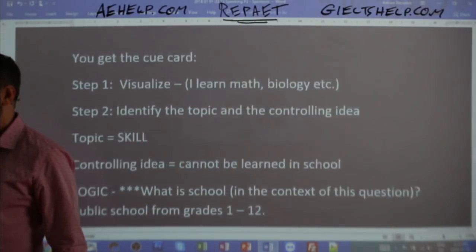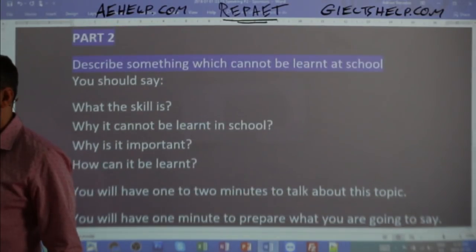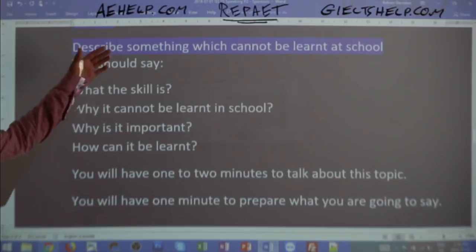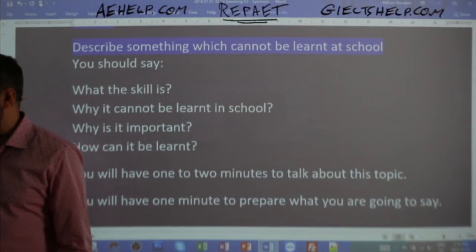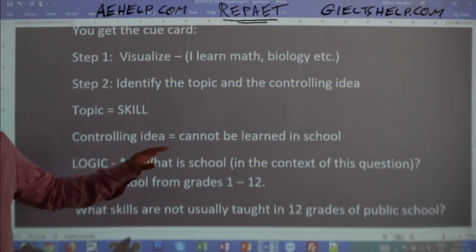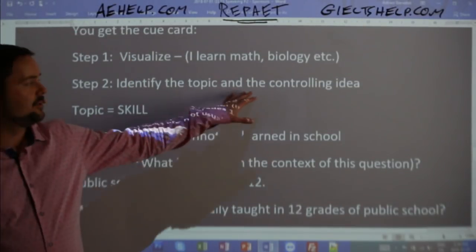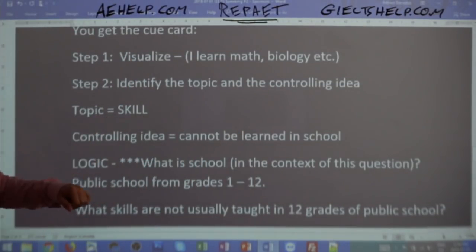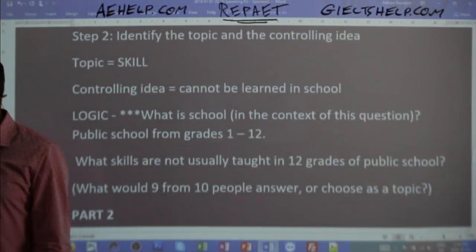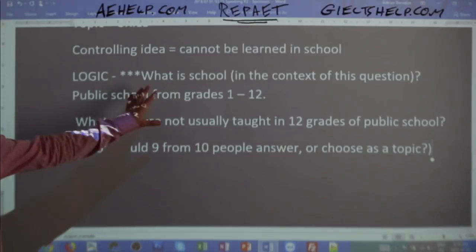So again, a quick overview here, Arcana. The question we're dealing with is describe something which cannot be learned in school. I've just showed the viewers here that you need to go through the critical steps of visualizing, identify the topic and the controlling idea. We're talking about a skill, something that cannot be learned in school. And then it's really important to apply logic in this case.